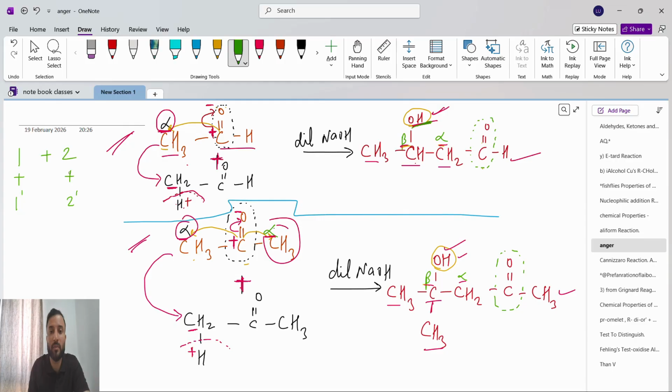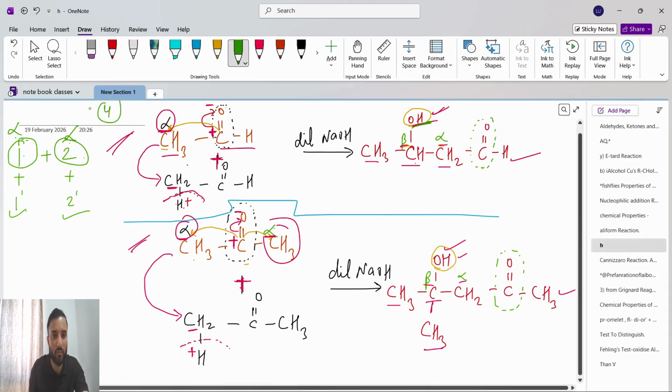So cross aldol means, guys, we have to just check it out. Cross aldol means we have two reactants. For each of the two reactants we have to make two more like this. For the first we'll get like this, for the second we'll get like this. Okay. So in cross aldol we have to see one thing. If both the reactants have at least one alpha hydrogen, then the total we will get is 4 products.